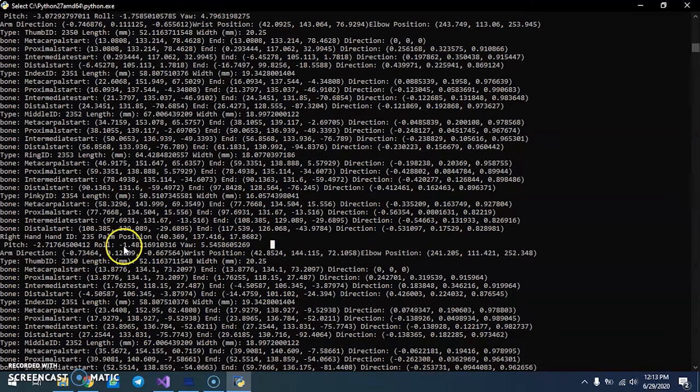For roll, when it goes negative, the rotation of the hand is counterclockwise, and if it's positive, it's clockwise. The pitch value is going to be negative if the hand is going to the bottom, and the pitch will get a positive value when the hand is in an up position.